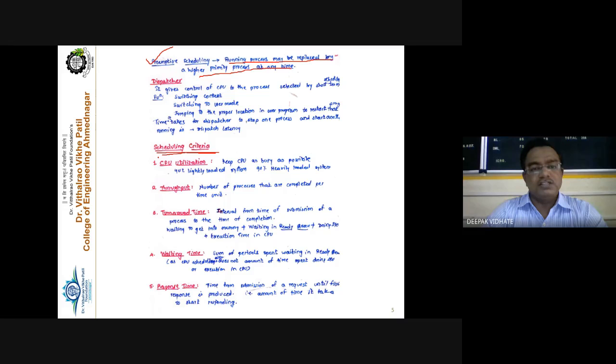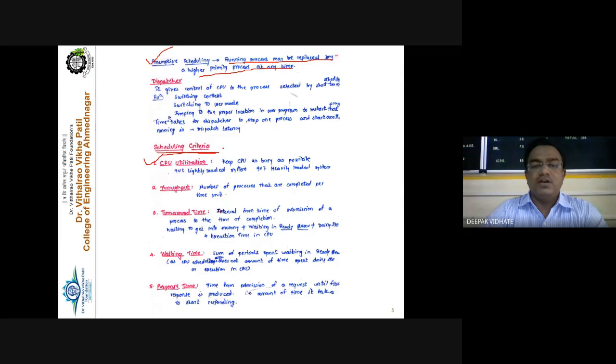Now see the concept carefully, listen to it carefully, try to understand it carefully. CPU utilization: the CPU scheduling algorithm must be so efficient that it increases your CPU utilization. Meaning your CPU must be busy all the time, so there must be 100% utilization of your CPU. The algorithm must be so efficient that we can have 100% or maximum CPU utilization.